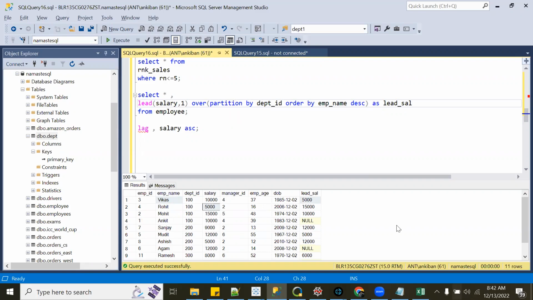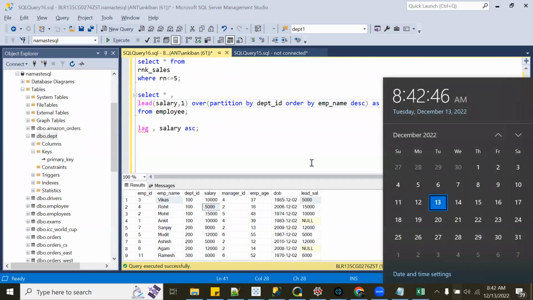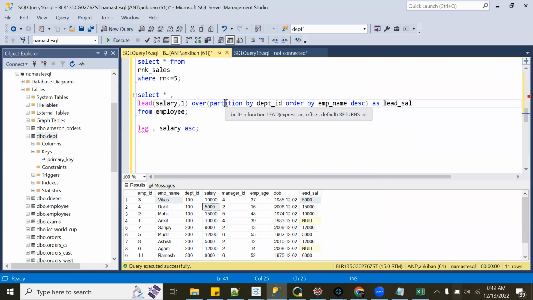I will be sharing some questions on window functions. Make sure you solve all of them before Thursday so that we can discuss. On Thursday we will see that we can even do aggregations using window functions. You don't have to study about it, we'll discuss on Thursday. You have to focus on these 5 functions only: rank, row number, dense rank, lead, and lag. I hope this is clear.